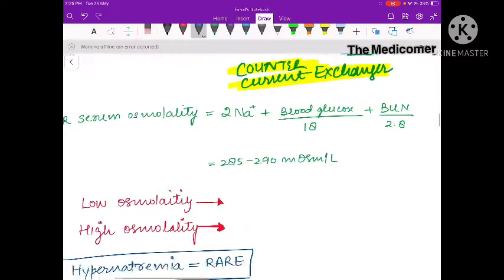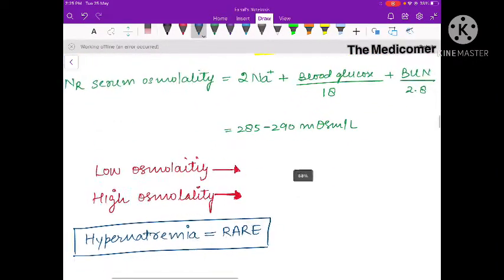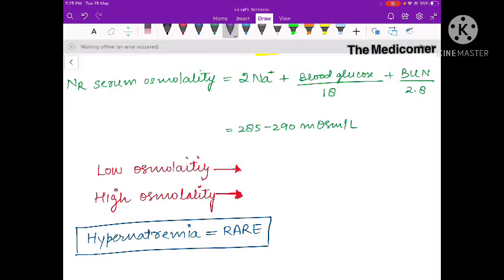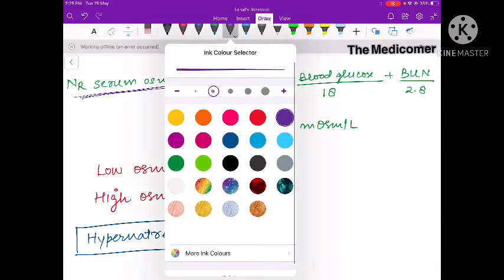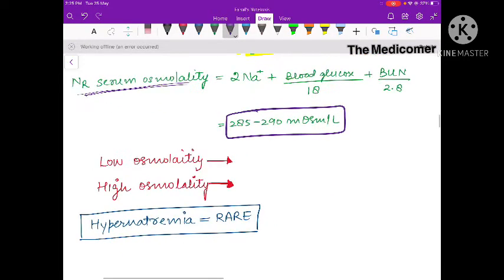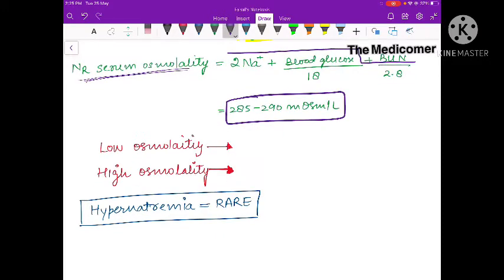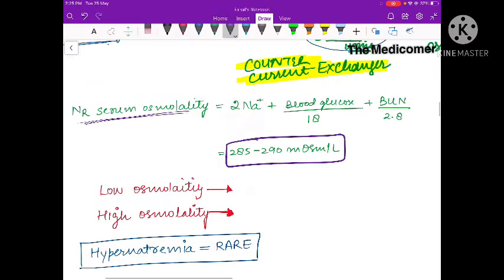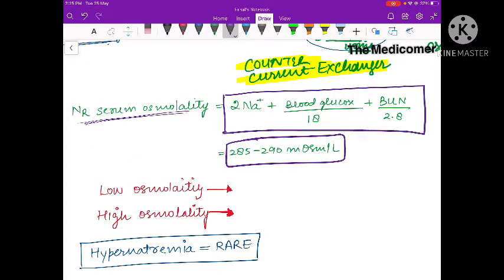Now let's try to understand one more concept. Normal serum osmolality, like I said, is around 285 to 290 milliosmoles per liter. If we want to calculate this osmolality, we have to use a formula: twice the concentration of sodium, plus blood glucose divided by 18, plus blood urea nitrogen divided by 2.8. So this is the formula to calculate normal serum osmolality.